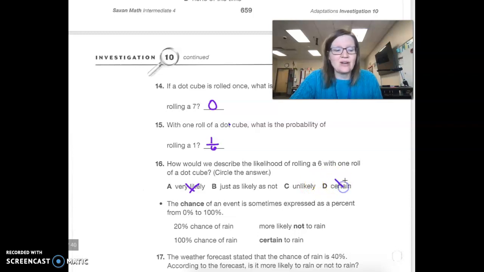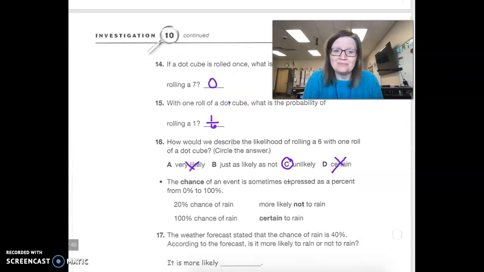And certain, we can scratch that out. When we're looking at this, 1/6 means that it is fairly unlikely because you have a 1 in 6 chance that it will be rolled a 6. So I would say that's low. So we say it's unlikely.